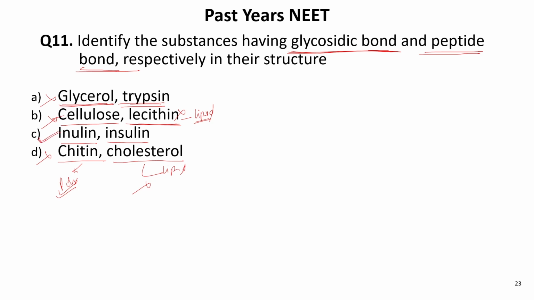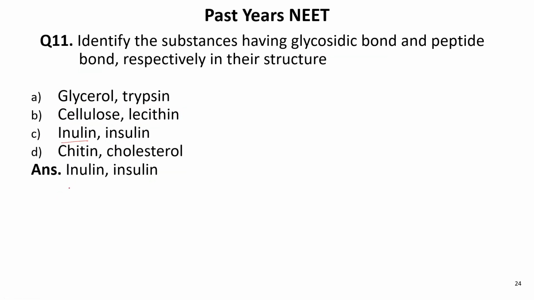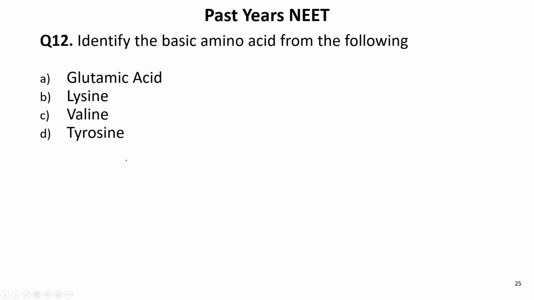Inulin is a polysaccharide of fructose present in beta vulgaris. Insulin is a hormone made up of protein and contains peptide bonds. So this is the correct one: inulin and insulin. Very important question.